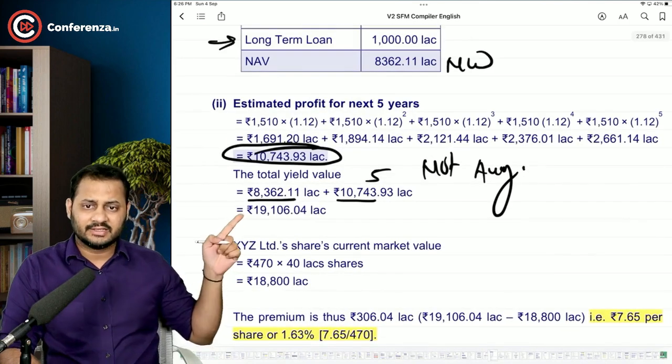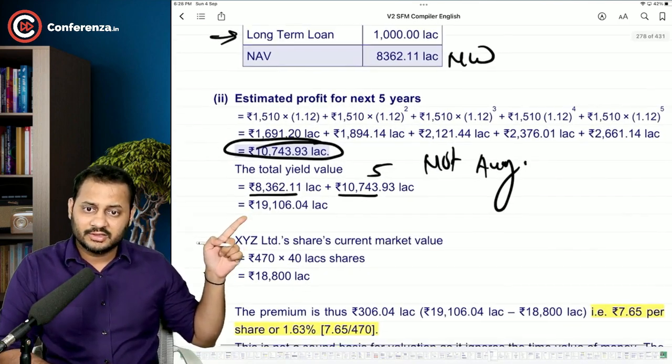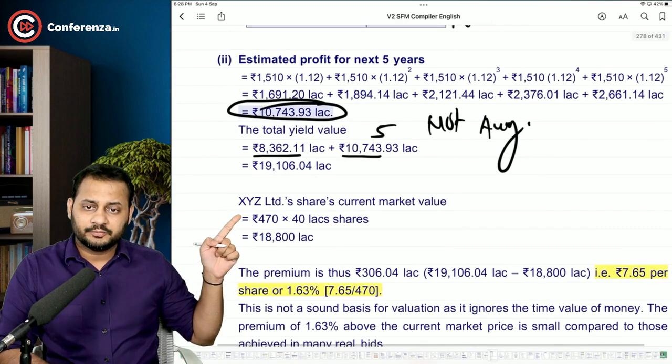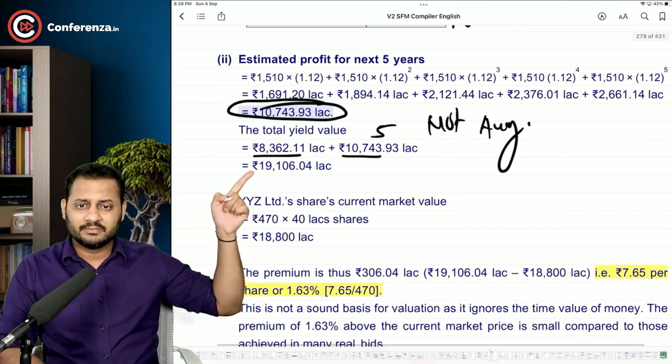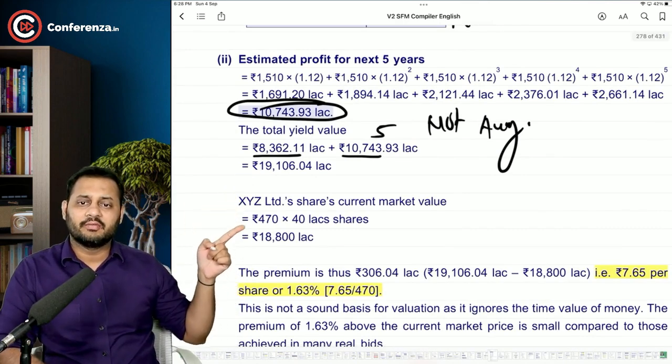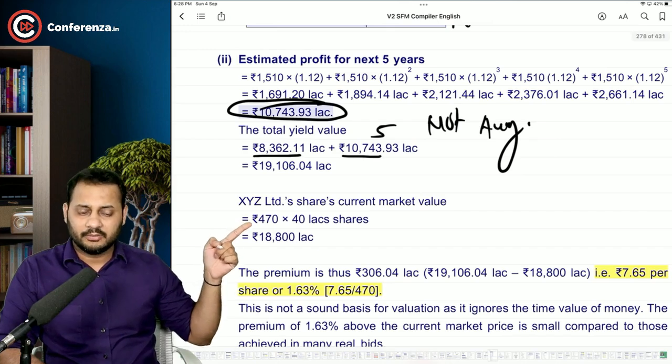So this is the answer, right? Total. So this is the value, and instead of dividing this by the number of shares, they calculated the current value 470 multiplied by 40.